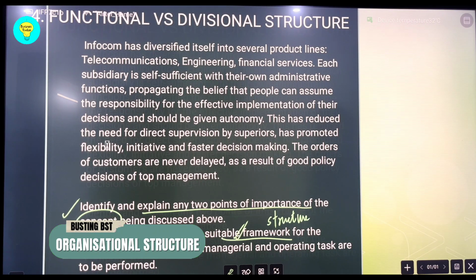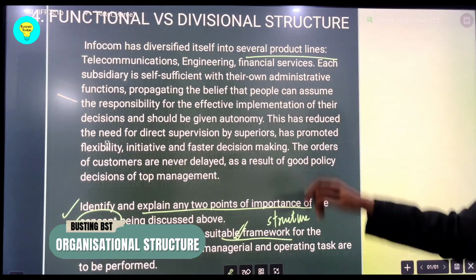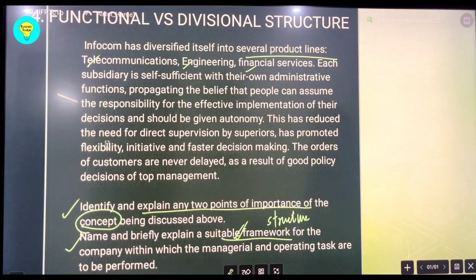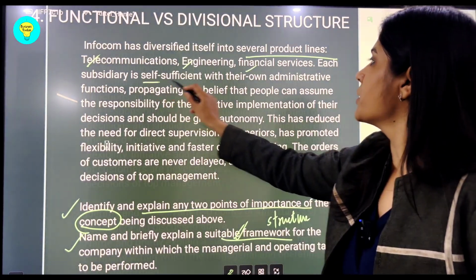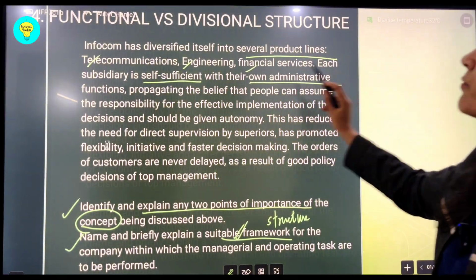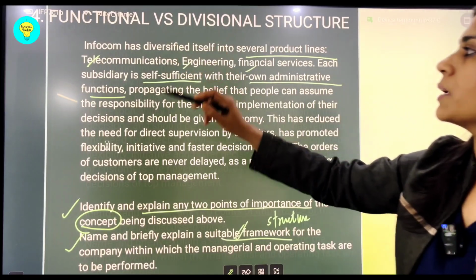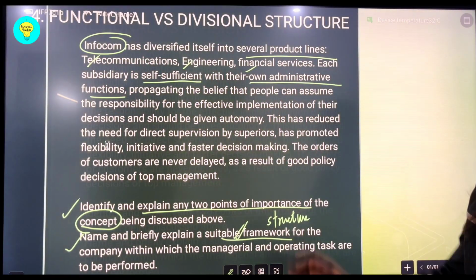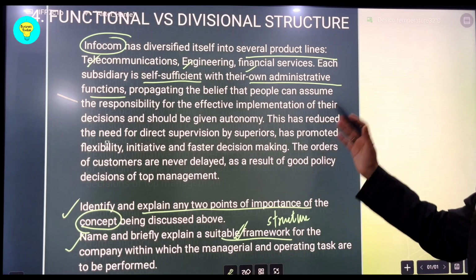Infocom has diversified itself into several product lines: telecommunications, engineering, financial services, etc. Each subsidiary is self-sufficient with their own administrative functions. So you see, students, this Infocom Limited company is dealing in various segments, various divisions and having many product lines.